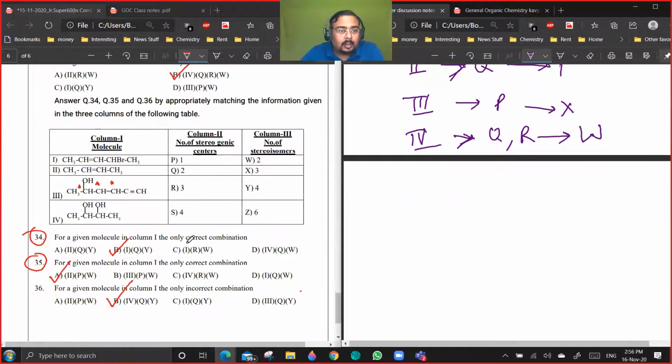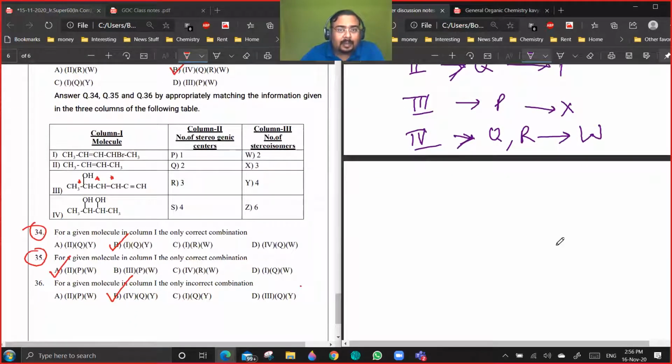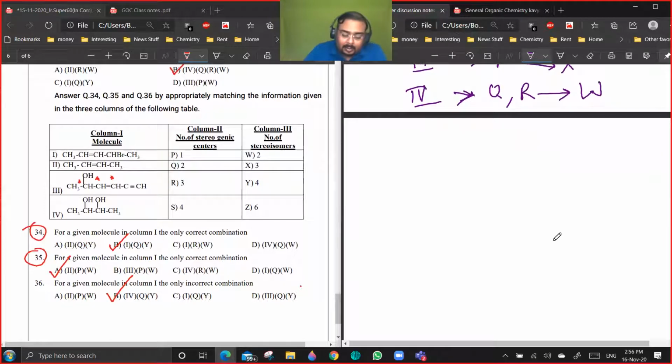Next is 34, 35, 36. Now what they have done here is that they have considered a pair to be one single stereogenic center for geometrical isomers. That is again incorrect. Are you getting a point?